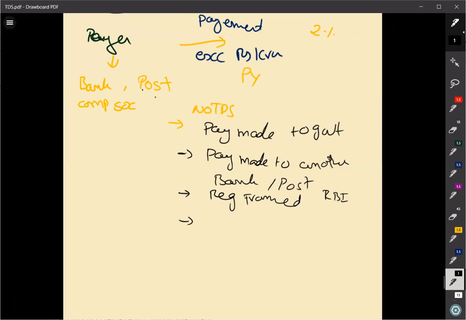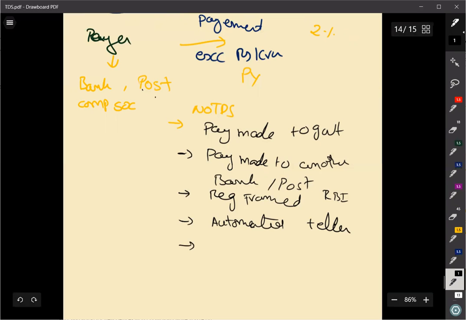Whenever any payment is made through an automated teller machine, even in that case no TDS is required to be deducted.